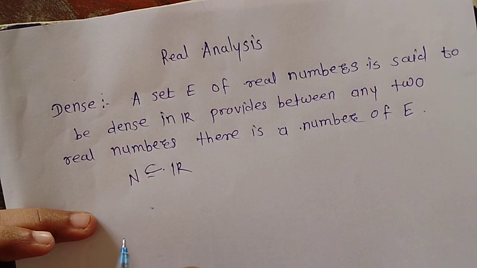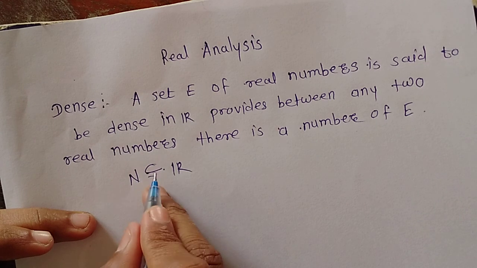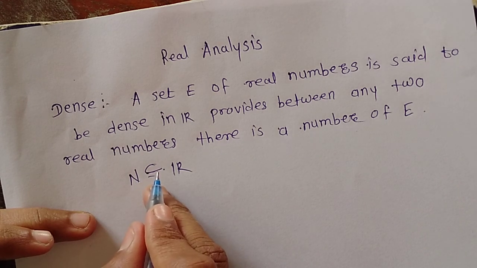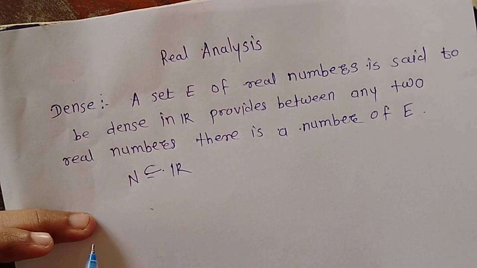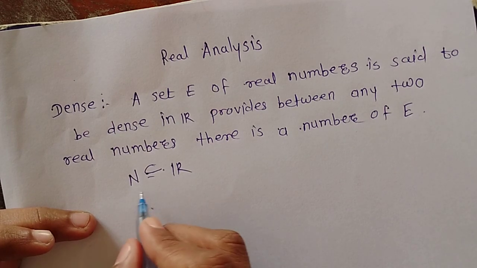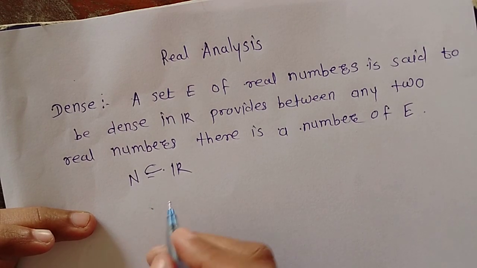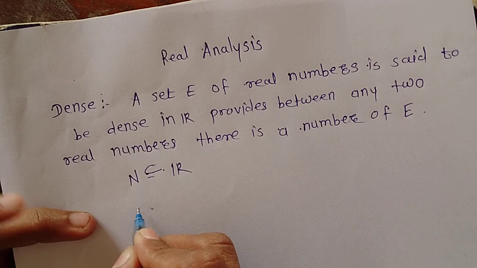Between any two real numbers we have to find a number of that set of natural numbers. So we check whether N is dense or not.